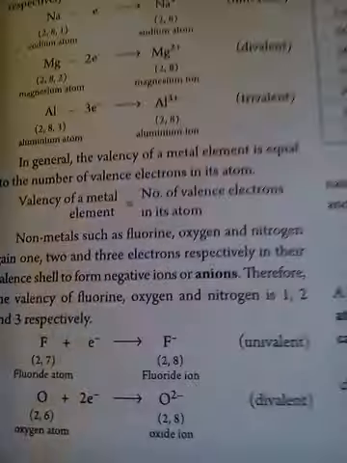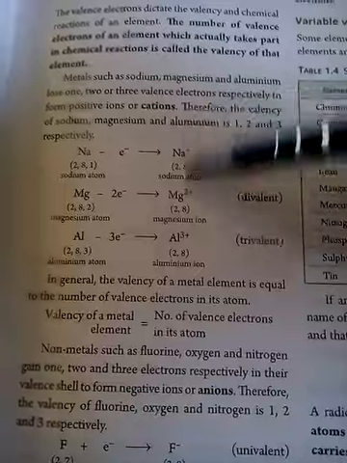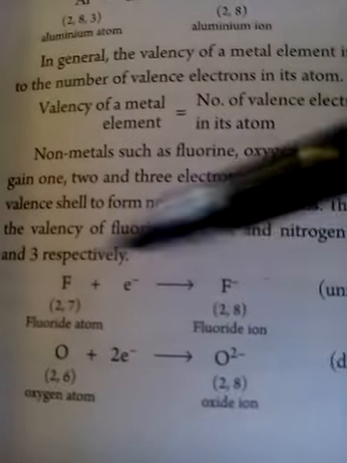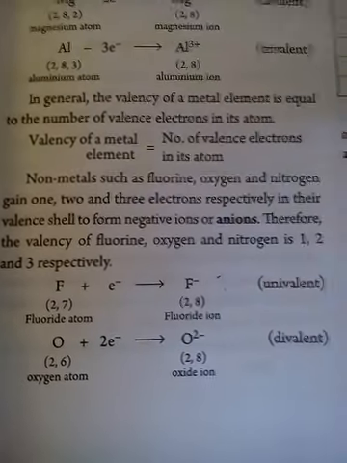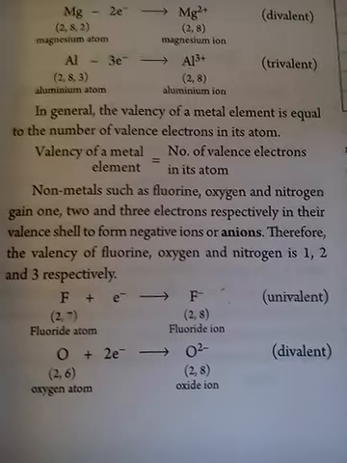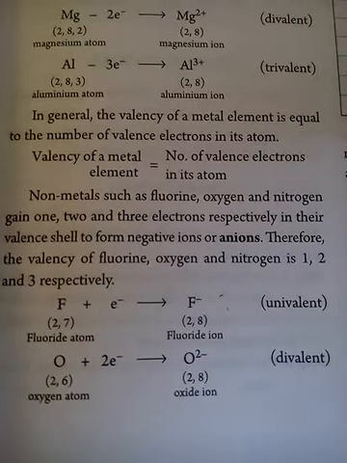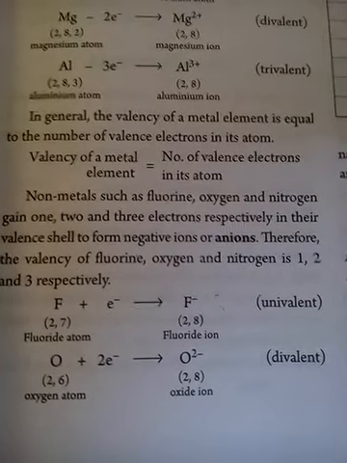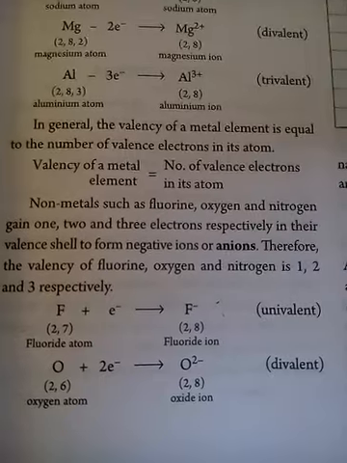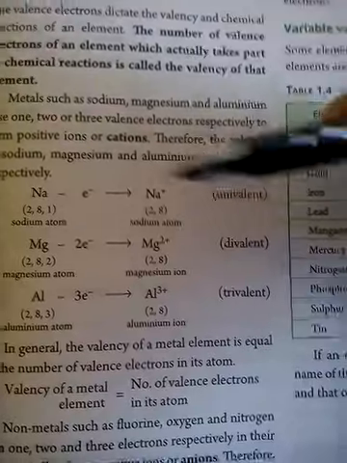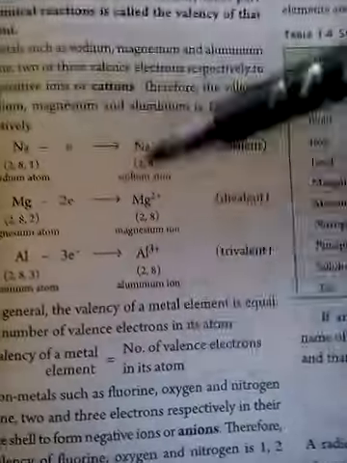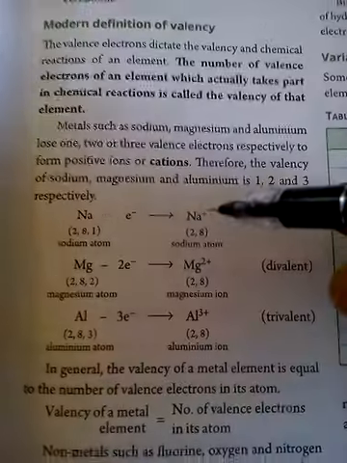Similarly, these are all the examples of cations which we have just discussed. Similarly, anions can also be formed. See, fluorine gaining 1 electron, so its valency also becomes 1. Oxygen gaining 2 electrons, so its valency becomes 2. If you notice one thing, the valency, the loss and gain of electrons, is related to the nearest noble gas configuration.